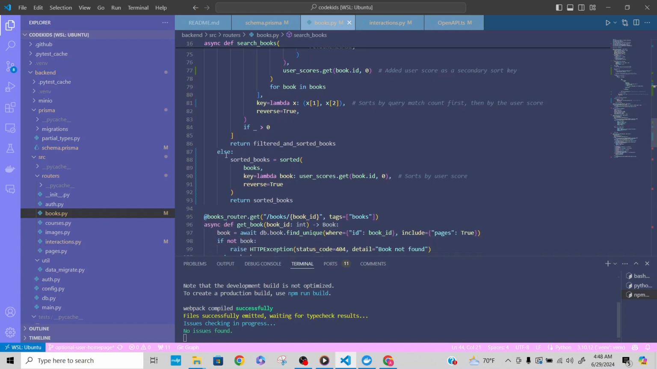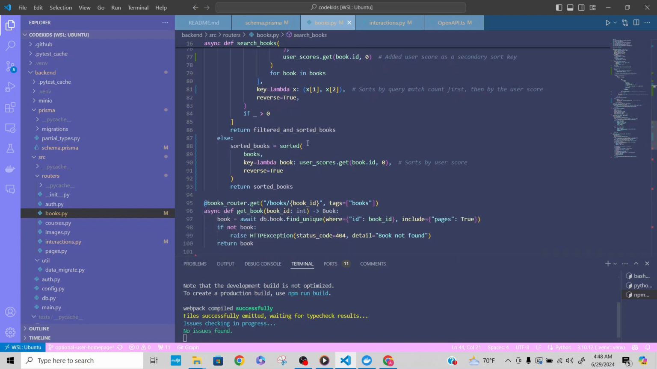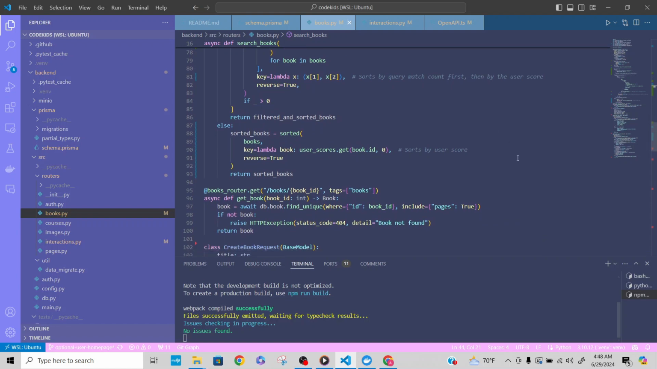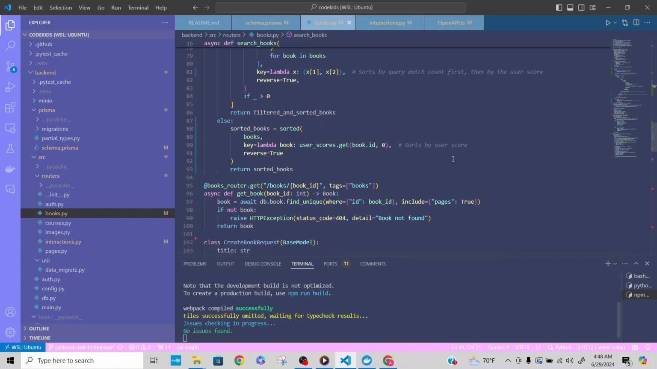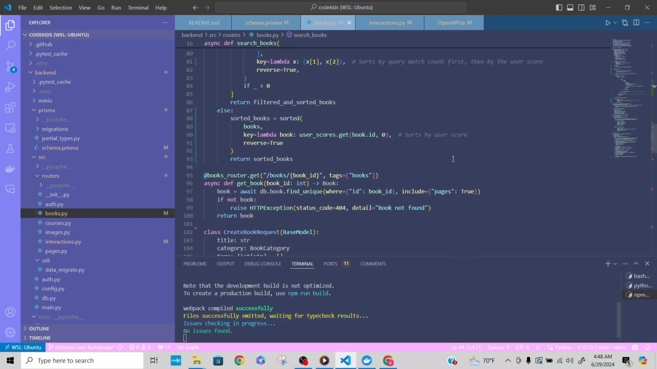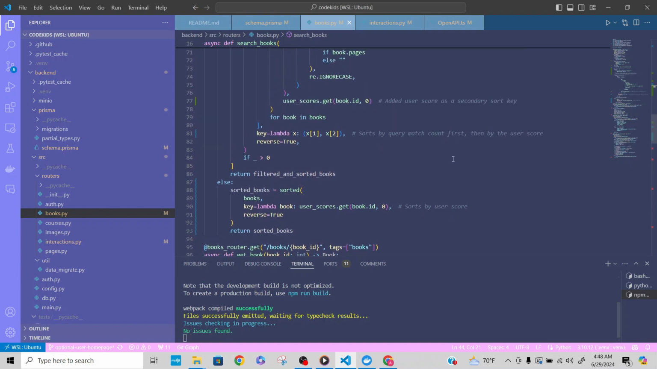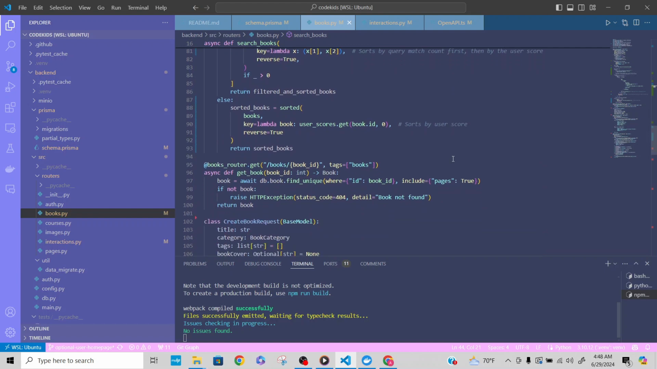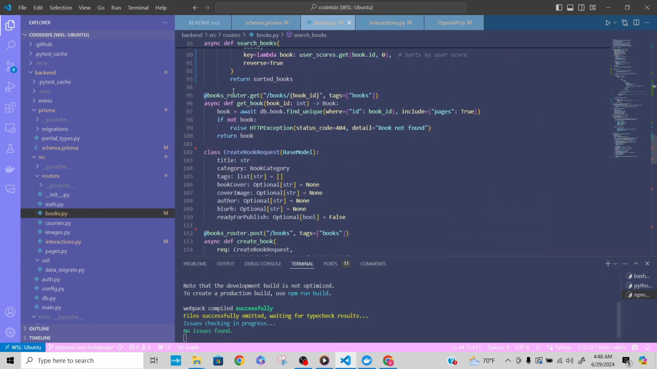Also, from the else statement right here, you can see that if no query is provided, books are sorted by user scores in descending order automatically. So I basically had to learn about multiple keys in Python in order to do this originally. And then the rest of the code is just what's already been there.